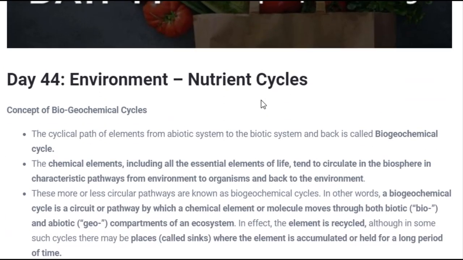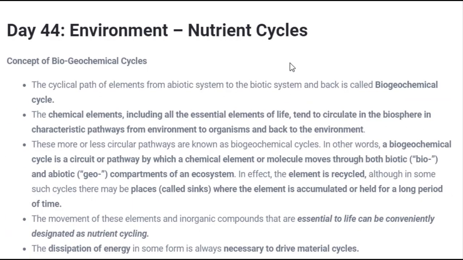As I always say, if you know the meaning of the term which is given, you'll come to know the definition of it. Over here we have two terms. One is nutrient and the other is cycle. You might have heard in various advertisements about nutrients, like energy drinks, energy food. In every energy drink or food, these nutrients are present. Why? Because these nutrients are very vital elements which provide nourishment, which are essential for maintenance and growth of life. So anything that is important for our growth would be called a nutrient.